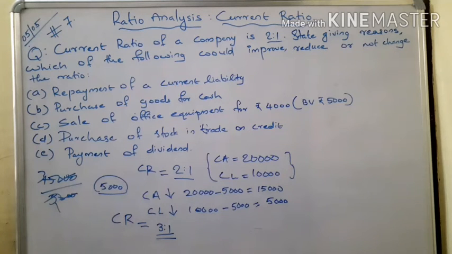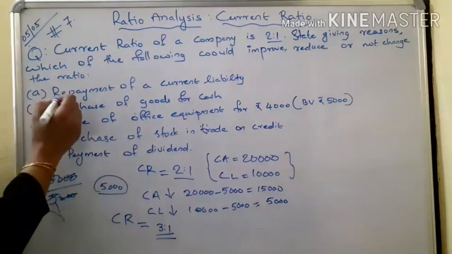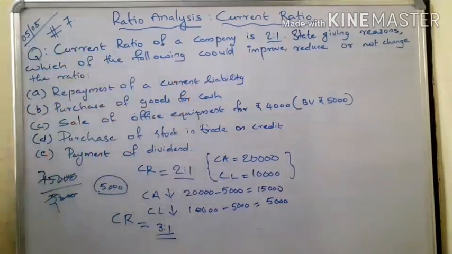After the repayment of a current liability, the current ratio is 3:1. So that means the current ratio is improved. In this first situation, repayment of a current liability improves our current ratio. So the answer is: after the repayment of a current liability, our current ratio would improve.